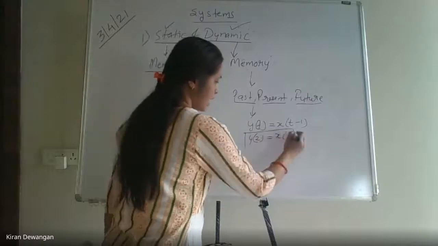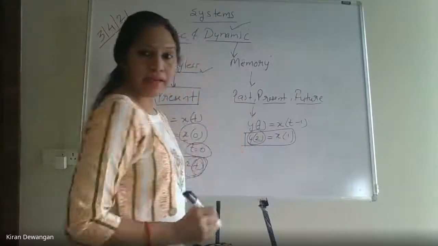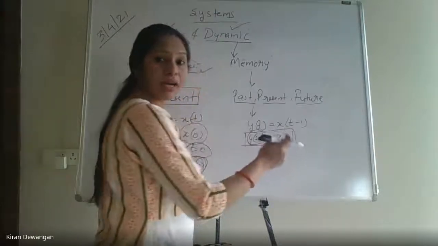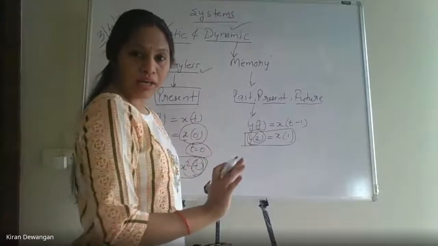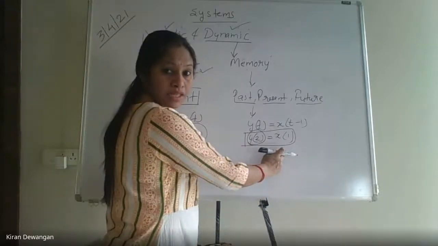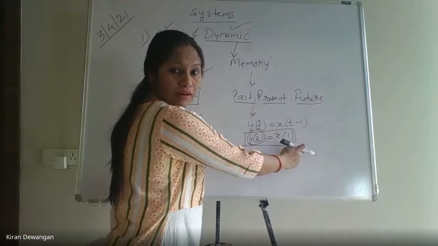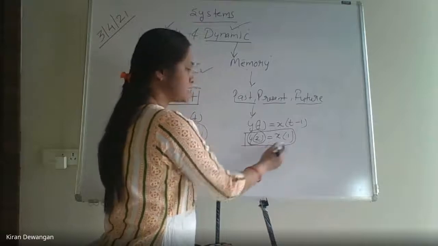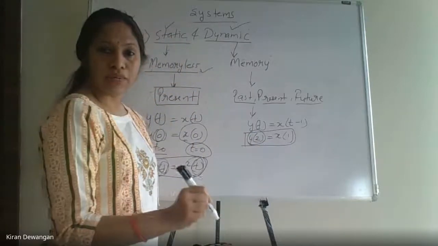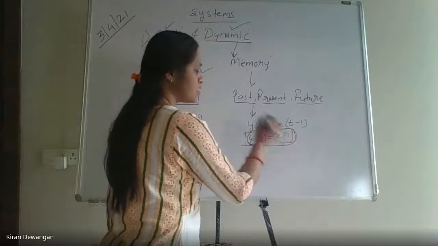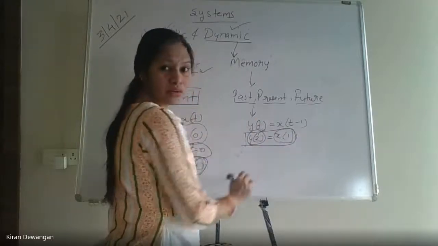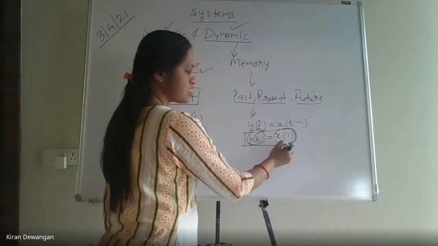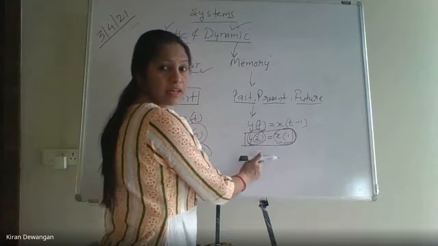So if we have to calculate y of 2, what is it depending on? It is depending on past input. Am I right? y of 2 depends on x of 1. Correct? Hence, it is not depending on present input only; it is depending on past input. How is it past input? 2 comes after 1. Hence y of 2 depends on x of 1. It is a dynamic system.